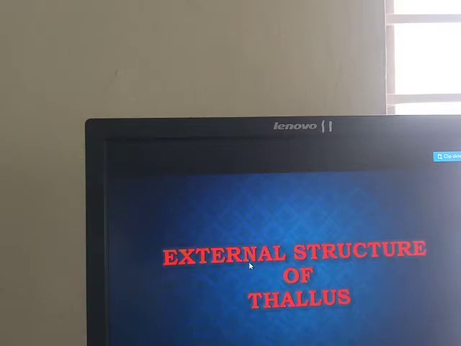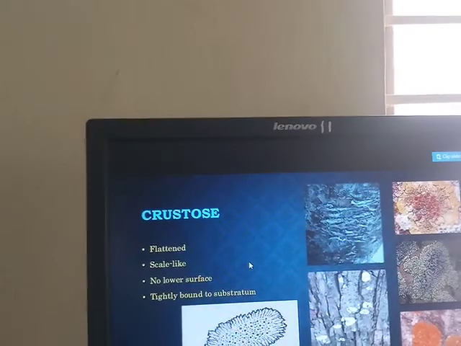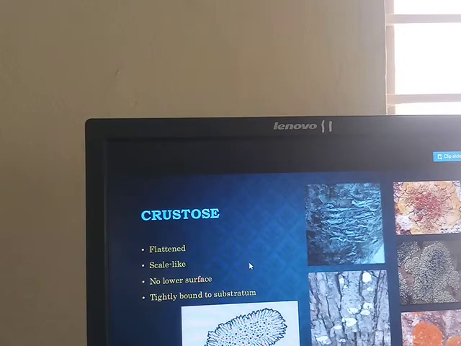The external structure of the thallus. On the basis of lichen habitat, it divides into three types. One is crustose, another one is fruticose, and the third one is foliose. What is crustose?